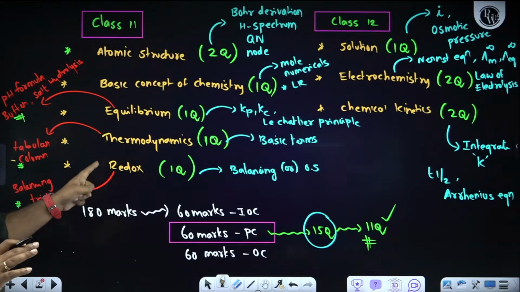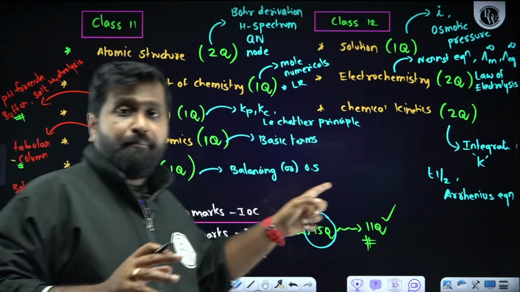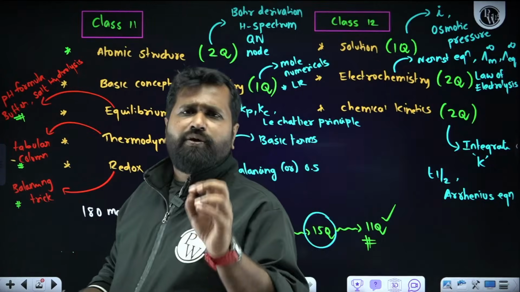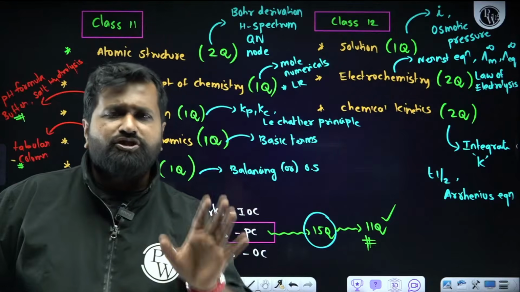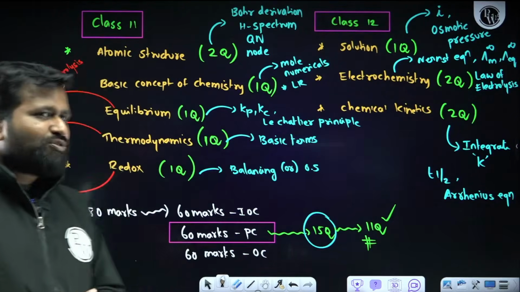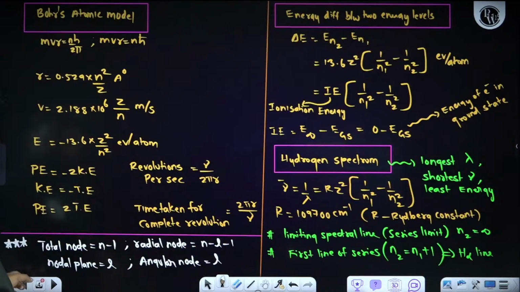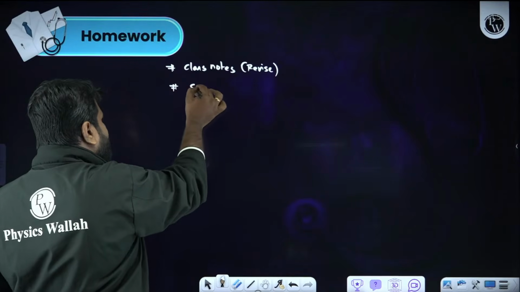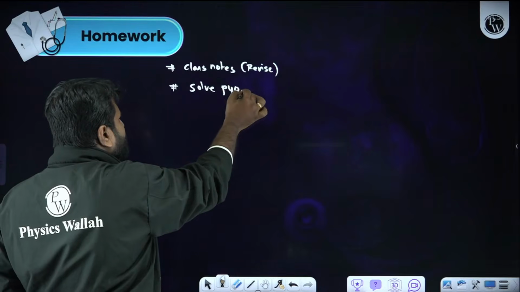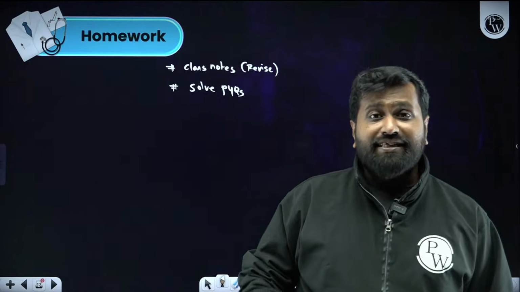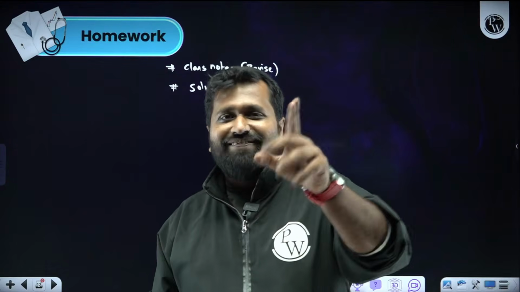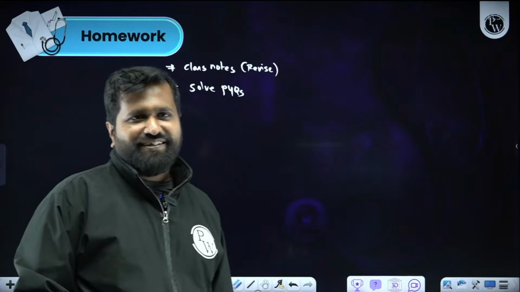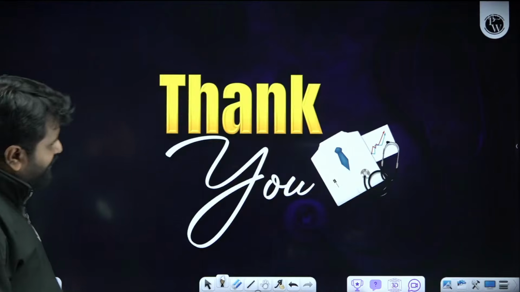Now, equilibrium, thermodynamics, redox. Don't forget part 1 of the marathon, the 10 hours marathon. If you watch that, you will get inorganic chemistry. Just follow our strategy video. In 5 minutes, I'm giving all the details and exceptions with respect to inorganic chemistry. Now your duty is to revise all the formulas and solve more and more questions. Since I gave the formula sheet in today's class, from the next class onwards in physical chemistry I will solve only questions, because now you have the complete formula sheet of Prithviraj Sir. So download the class notes and practice more and more questions.